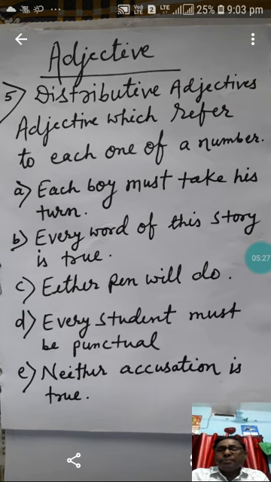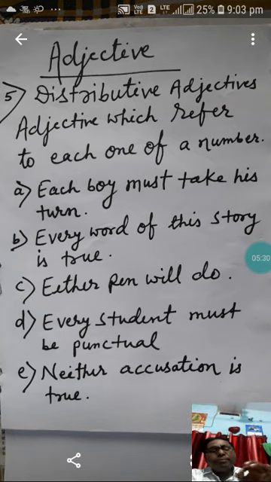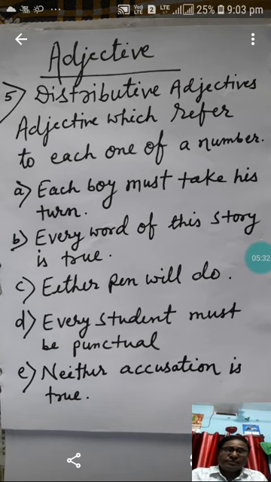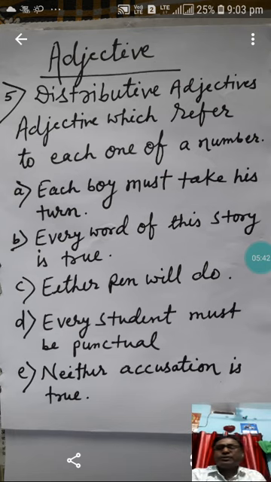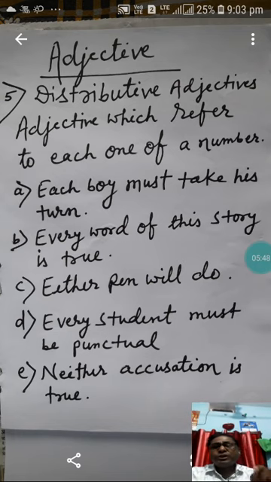See the examples. Each boy must take his turn. There are several boys, so many boys. Here the sentence tells that each boy, meaning every particular boy, must take his turn. So this word each is a distributive adjective in this sentence because it refers to each one of the boys.